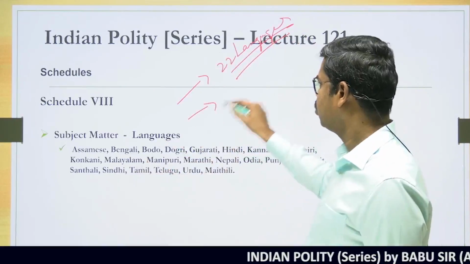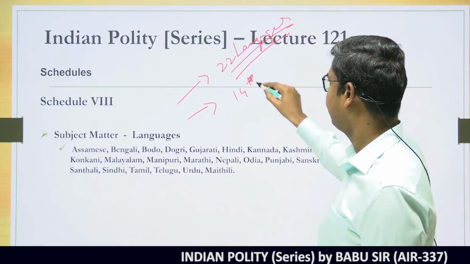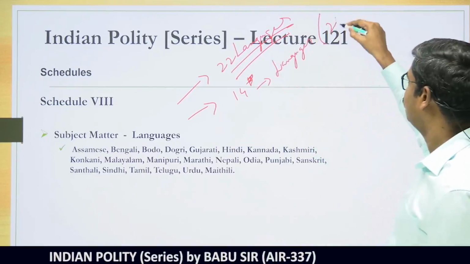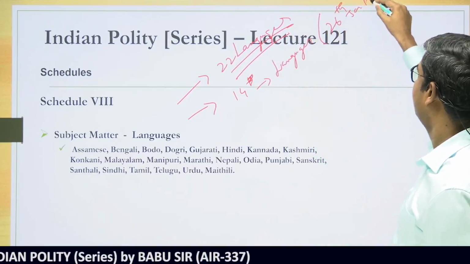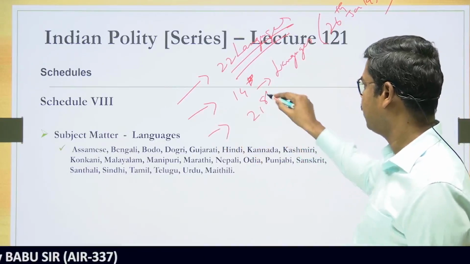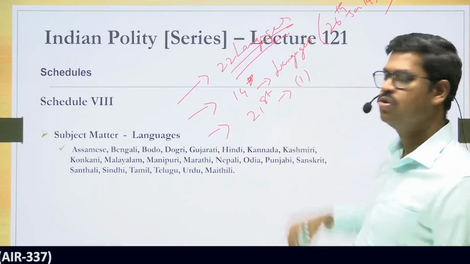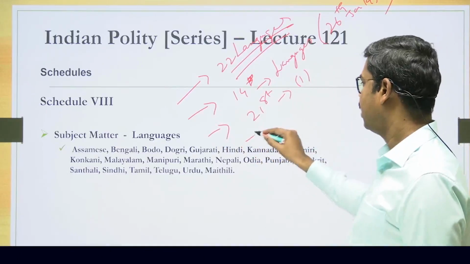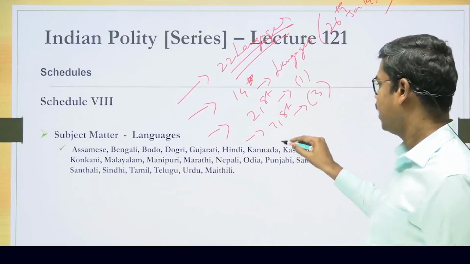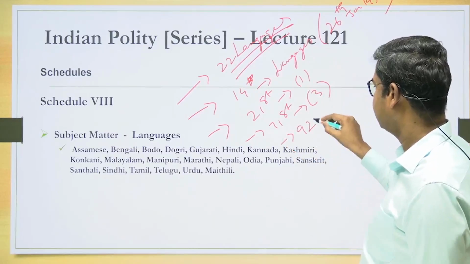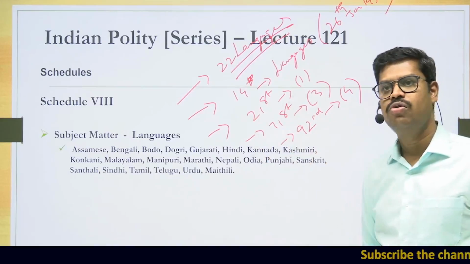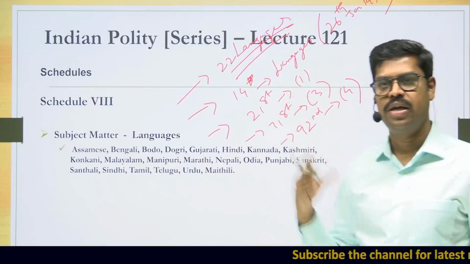But in the original Constitution, there were only 14 languages. So how many languages were there in the original Constitution? When the Constitution came into force on 26 January 1950, there were only 14 languages. But then subsequently, by the 21st Constitutional Amendment Act, one further language was added, making it 15. And again by the 71st Constitutional Amendment Act, I think they added 3 more languages. And then by the 92nd Constitutional Amendment Act, they added 4 more languages. So today, if you add all those things, it has become 22 languages.